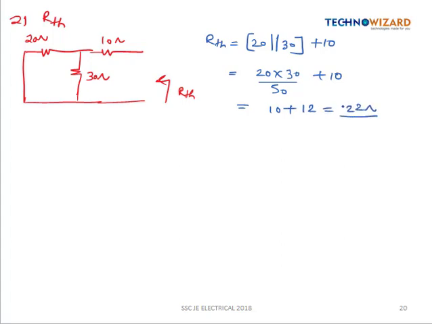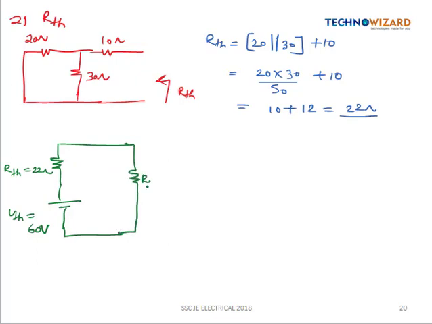Also we have to calculate the load current. So let us draw the Thevenin equivalent circuit. So this is RTH, which is equal to 22 ohm. This was VTH, we have obtained as 60 volt. Now this will be connected in series with the load resistor RL, which is equal to 5 ohm.